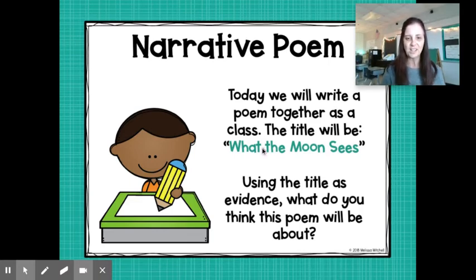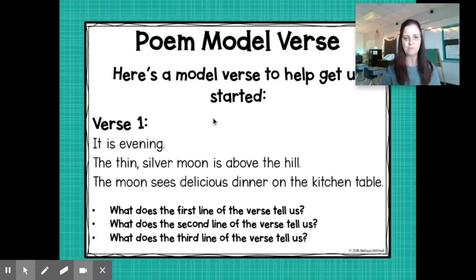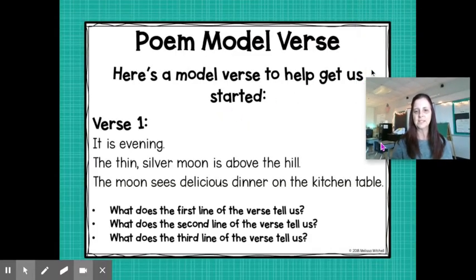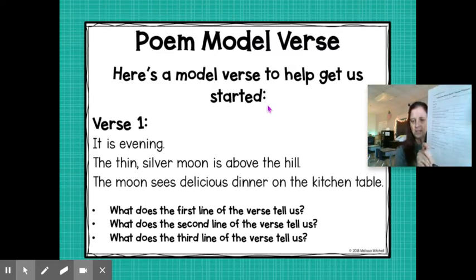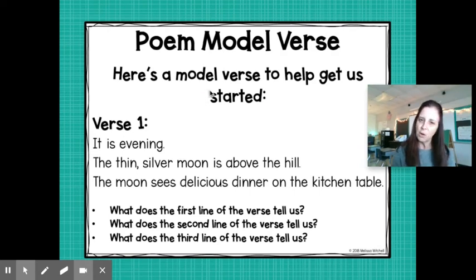All right, let's see our poem. It says a poem model verse, and we're actually going to use this whole model. This is verse 1 to write into page 78 for your assignment today. So let's go back for a second and talk about a verse. A verse is either one or two lines of a poem. It's a sentence.